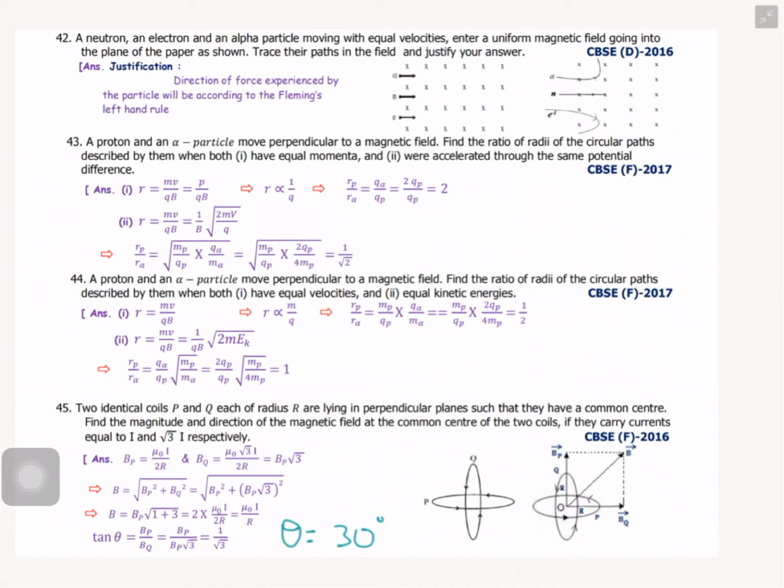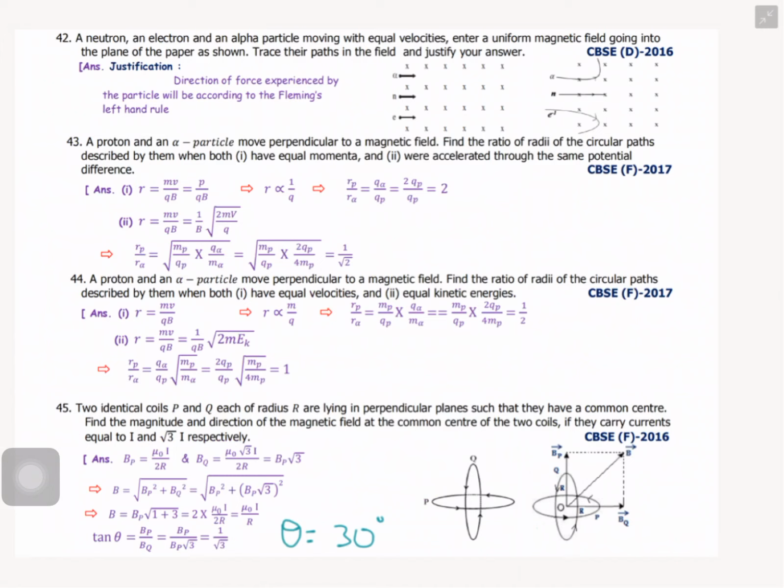The direction of force experienced by the particle will be according to Fleming's left hand rule. See, the alpha particle moves in the upward direction, the neutron goes in a straight line, undeflected, and the electron moves in the downward direction.